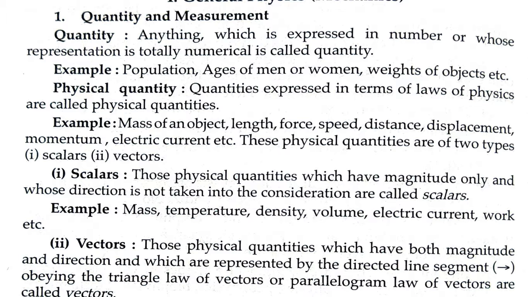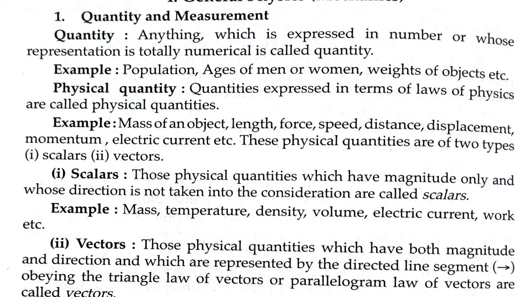And like men's and women's age, like I am 31 years old or I am 45 years old. When a man says that, it represents the quantity of his age. And weights of objects means, suppose you have to buy 1 kg of sugar, you can represent that in numerical values. So anything which can be expressed in terms of number or numerical value is known as a quantity.